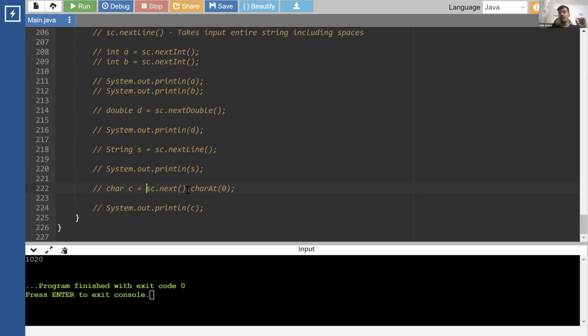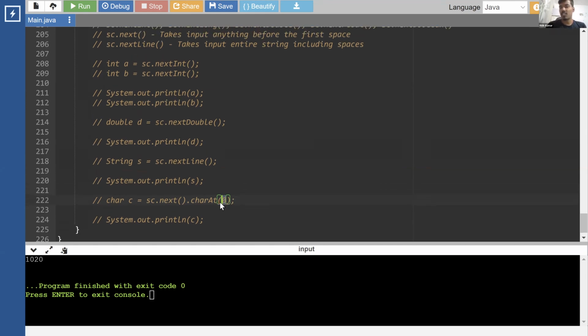So what we do is pick one character from the string. Now that is a valid character and it can be stored into the character variable. That's it. You can specify the index. Indexing starts from 0. So throughout programming, whatever indexing you see will always start from 0. There is no one-based indexing. All the index values start from 0.